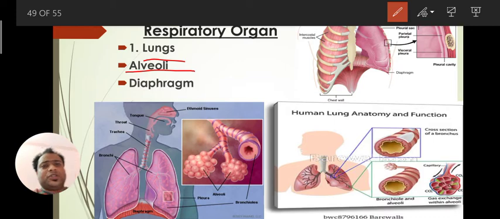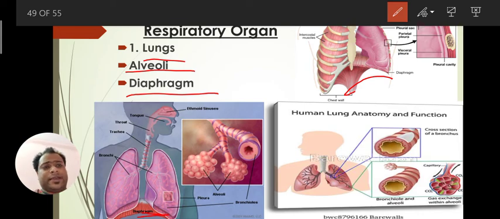The alveoli are the site for gaseous exchange, which is very important. It is supported by a muscular sheath-like structure called the diaphragm. Here is the diaphragm, you can see here.